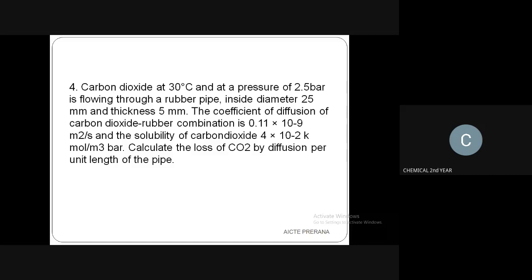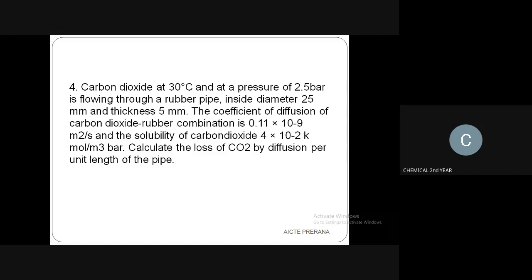The coefficient of diffusion of carbon dioxide and rubber combination will have the solubility also. From that solubility, the pressure is getting decreased. The length and thickness will remain the same, the diameter also remaining the same, but the carbon dioxide which is passing through the rubber pipe will react, and it will have some loss.